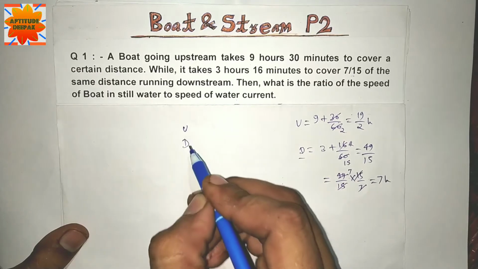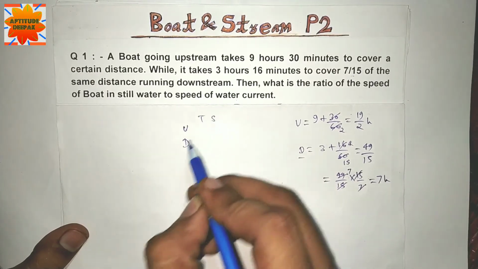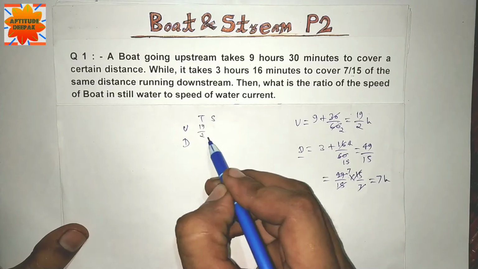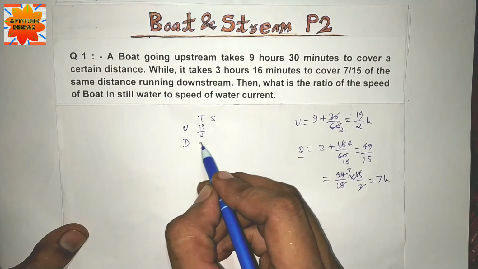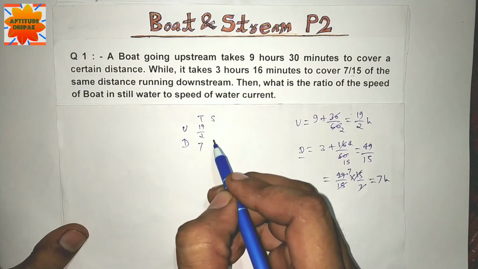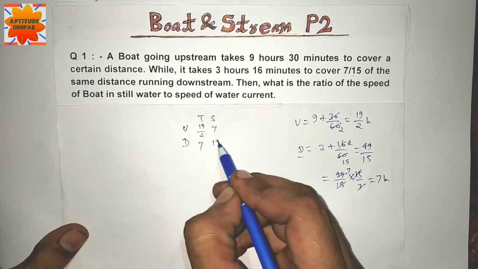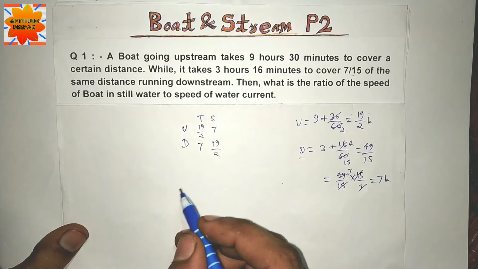Upstream and downstream time and speed. Upstream time is 19/2 and downstream time is 7. Speed and time are inversely related, so the speeds are in the ratio 7 and 19/2. Ratio of speed of boat and current.